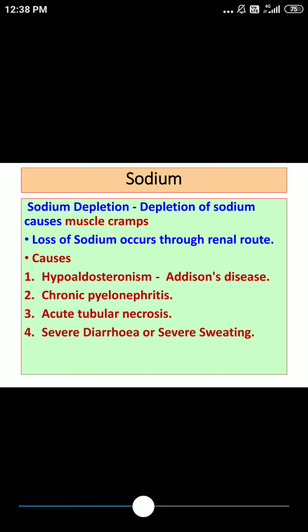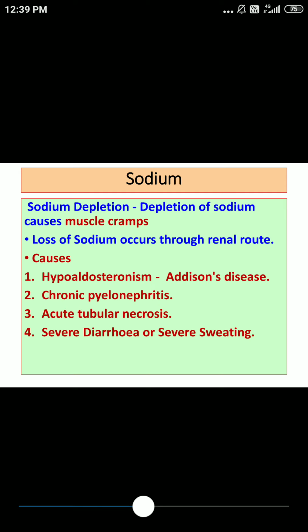So whenever a person is taking diuretic drugs, there is a possibility of sodium depletion. The commonest manifestation is muscle cramp. At the same time, the patient may show hypotension, so the blood pressure of your patient may be reduced.